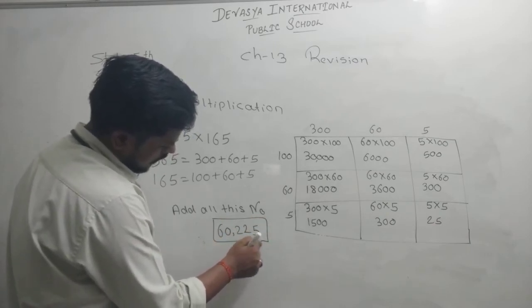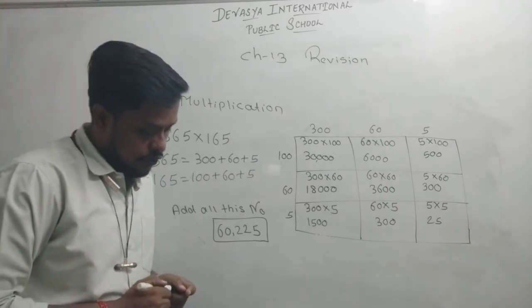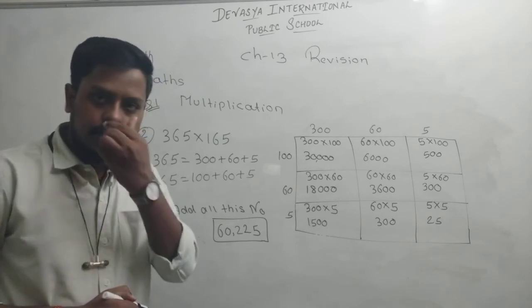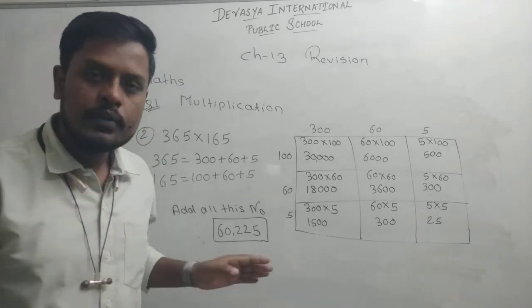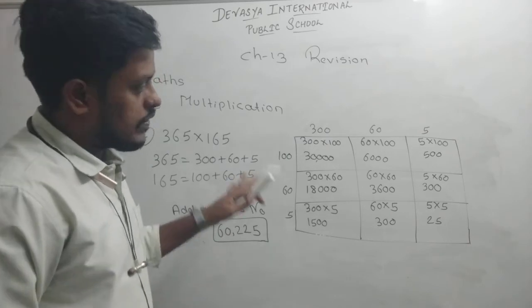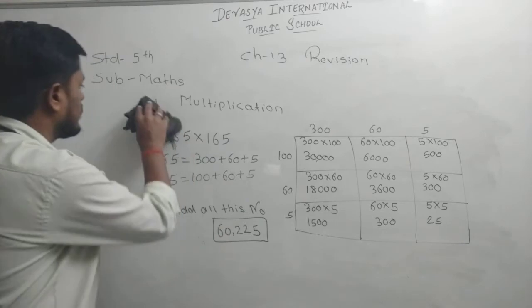Clear? If you add these numbers, the answer will be 60,225. So clear students? The concept is very easy. Okay, very good. Now the first part we have completed, and now we will go for the second part.